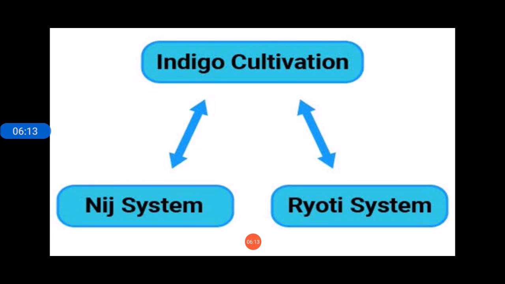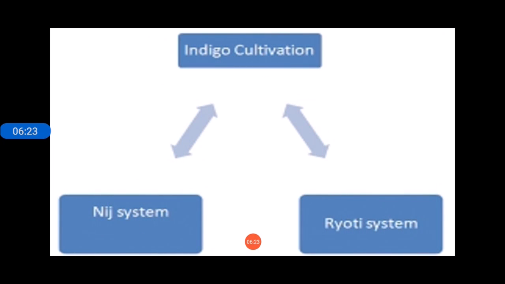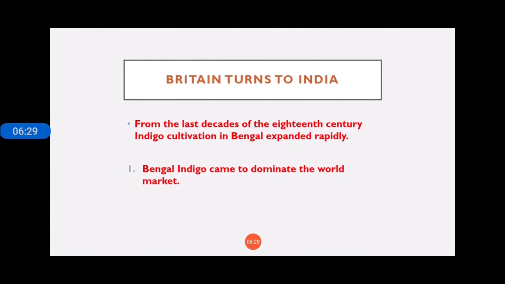In the nij system, the European planters faced a lot of problems because they did not easily get fertile land. They got fertile land only in areas that were densely populated, because already in Bengal at that time, people were living in those areas where the land was fertile.